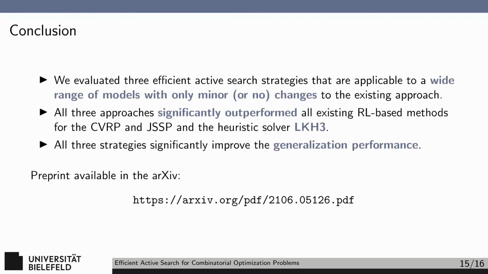In conclusion, we evaluated 3 different efficient active search strategies that can be easily added to a wide variety of RL approaches to combinatorial optimization problems. On the CVRP and JSSP, efficient active search significantly outperformed all existing RL-based methods. Finally, all 3 strategies significantly improve generalization performance. Please take a look at our paper in the archive.